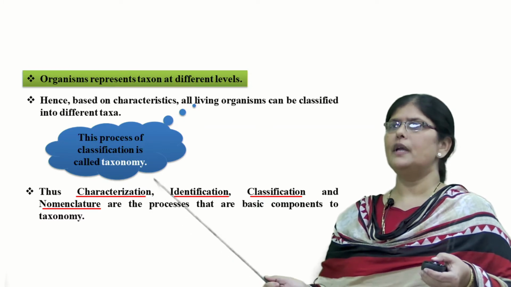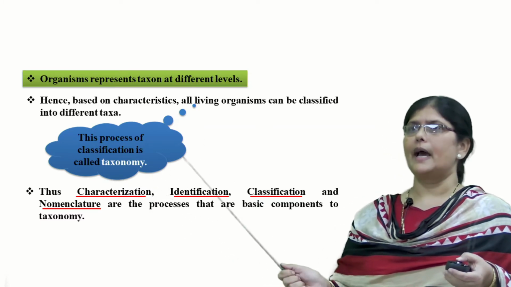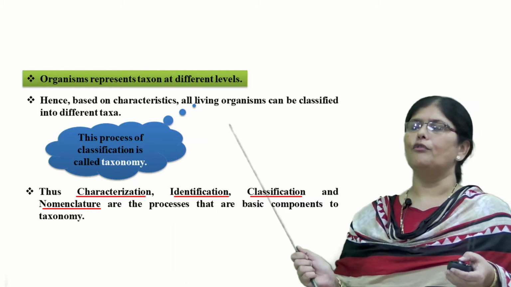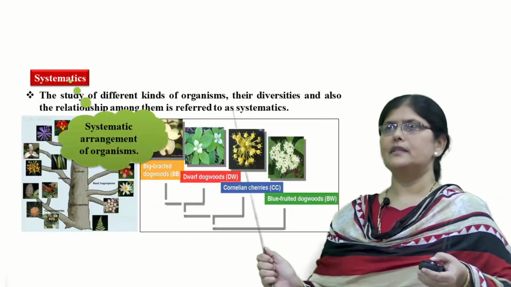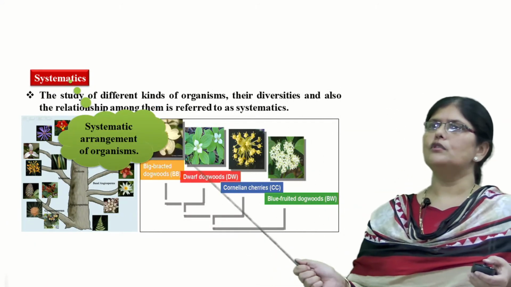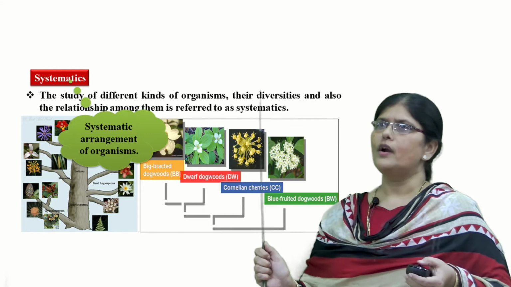So, taxonomy deals with nothing but the characterization, identification, classification and nomenclature of all the plants present upon the earth. Now, there is another branch which is also called systematics. Now, what is meant by systematics?